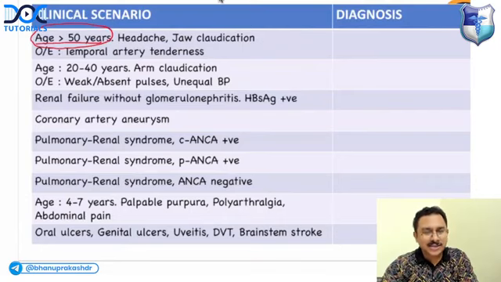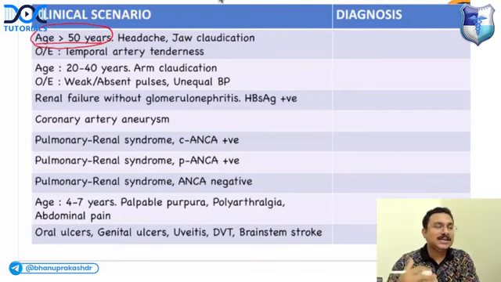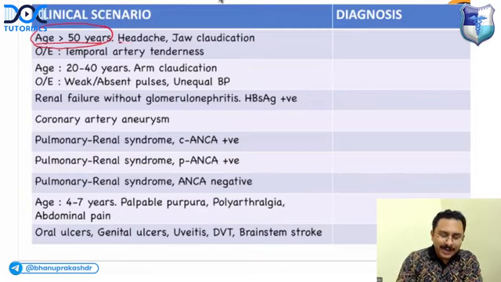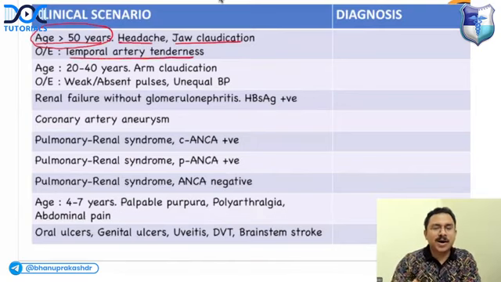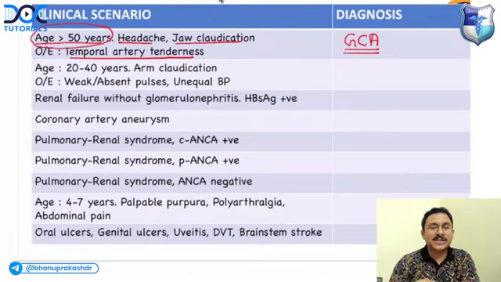Giant cell arteritis. Ritik, wonderful, well answered. Okay, right. So you get headache, jaw claudication, and on examination, temporal artery tenderness. All these features are suggestive of giant cell arteritis. What is the drug of choice? Steroids. What is the monoclonal antibody that can be used? Tocilizumab. Important. Giant cell arteritis is a large vessel vasculitis.